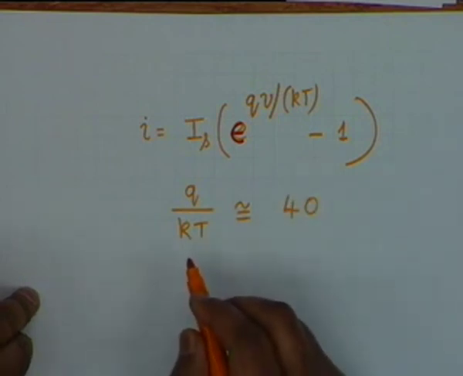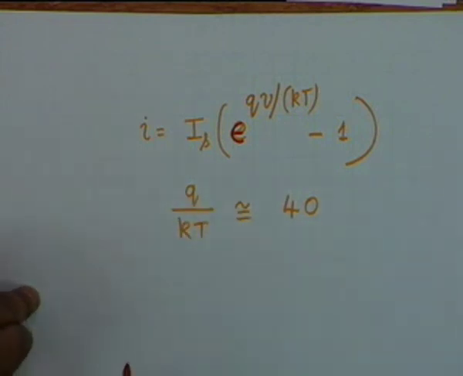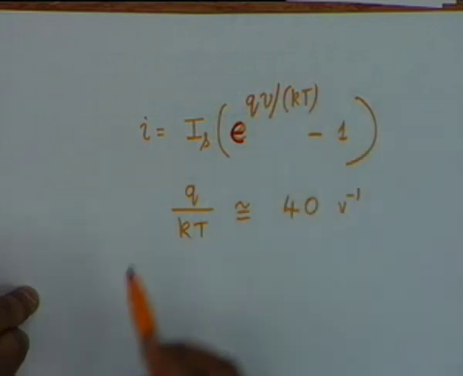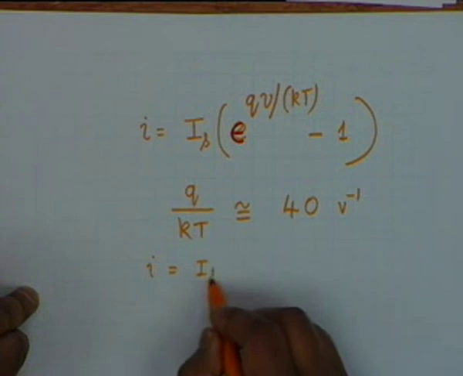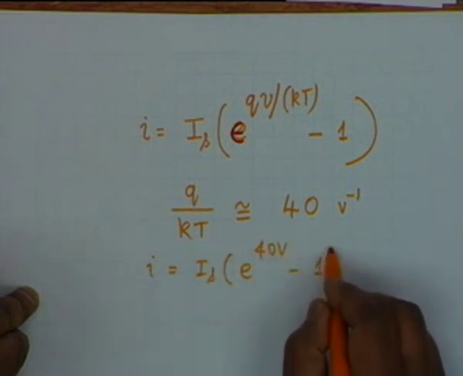What will be the unit of q by kT? 1 by volt, so volt to the minus 1, because when multiplied by volt it must be dimensionless, alright, and therefore I is equal to Is times e to the power 40 V minus 1.